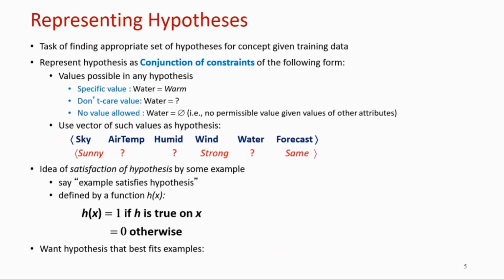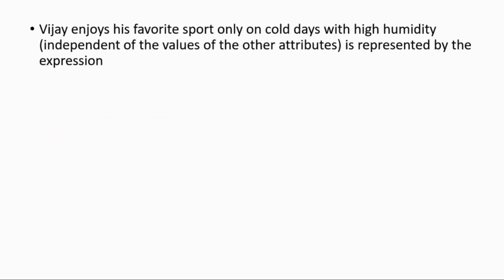So we have to find hypotheses that best fit the examples. We can also reduce learning to a search problem over a space of hypotheses. Out of all the hypotheses, we have to find the best fit through a search problem. Understood?